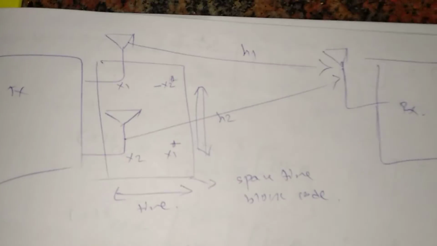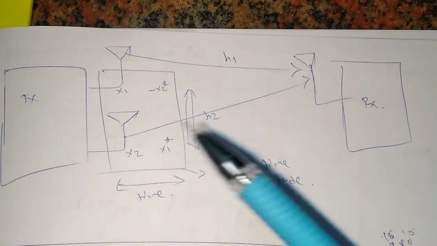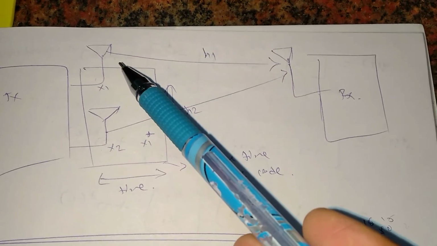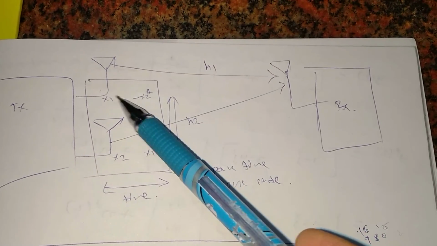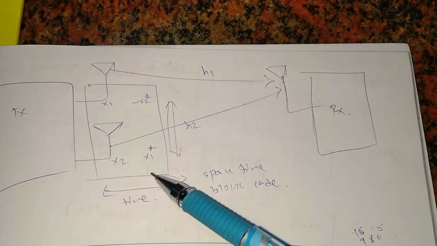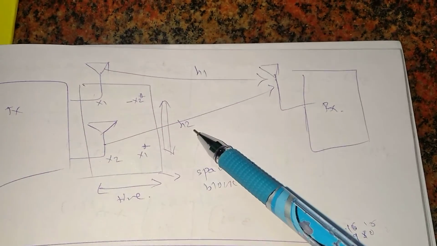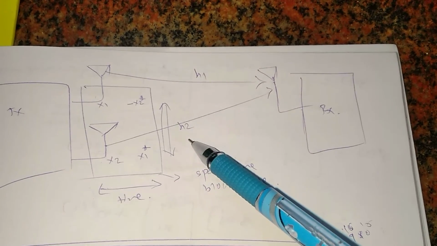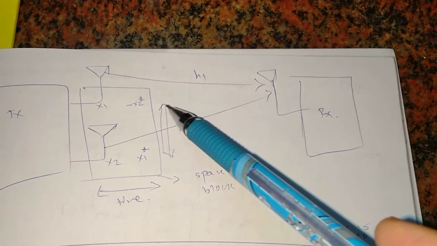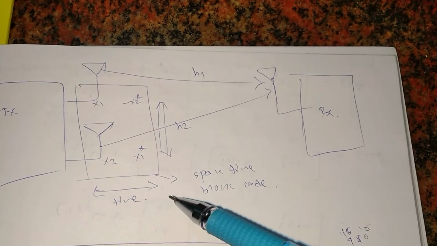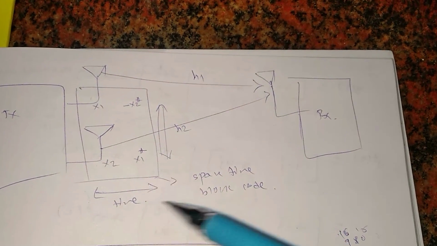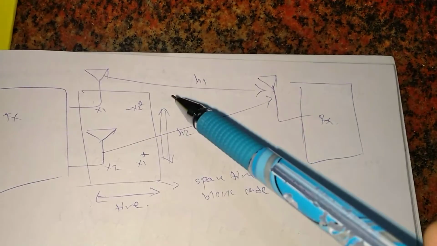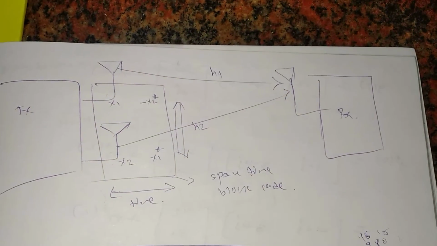If you try to see the diagram for this one, it will be something like this. Transmitter, receiver, I'll be having two antennas here. Transmitter 1 and transmitter 2, I'll be transmitting first x1 and x2, then minus x2 star and x1 star, as I've shown. Then H1 and H2 are the channel coefficients, and this is the receiver side. This is time, and this is H2, I mean the coefficients which are used. This is also called a space-time block code, due to the fact that we are transmitting first x1 and x2 and then the reverse of that. So this is all about the Alamouti code.